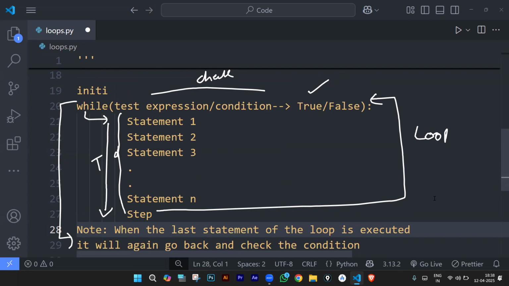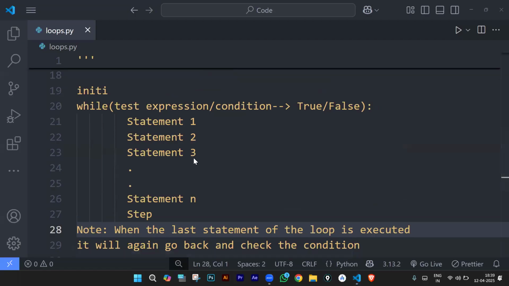Very simple. Instead of if we have while, and we have our condition. If the condition is true, if block statements are executed; while block statements will be executed. How is it different from if? When you are done executing all the lines inside your while block, it will again go back and check the condition. Until and unless the condition is false, this will keep on repeating.